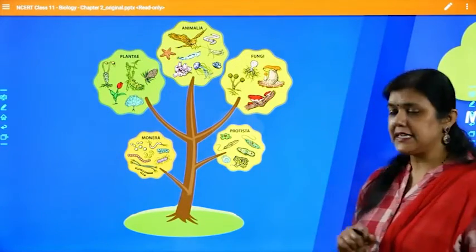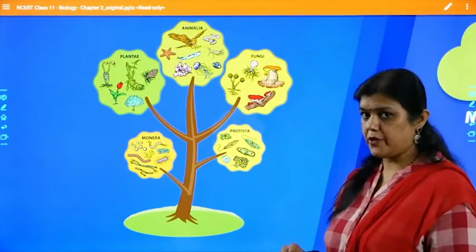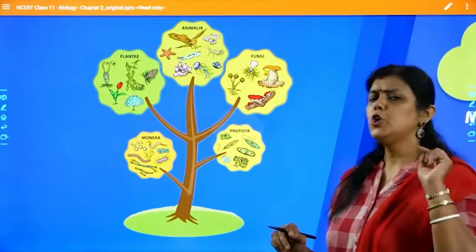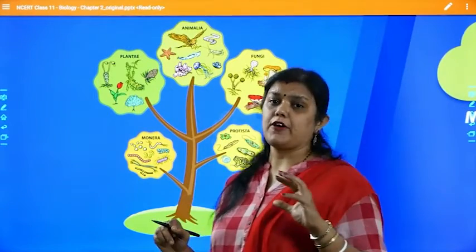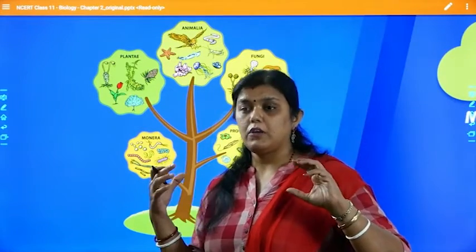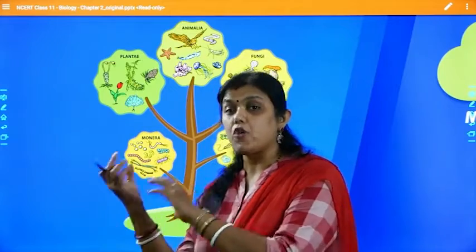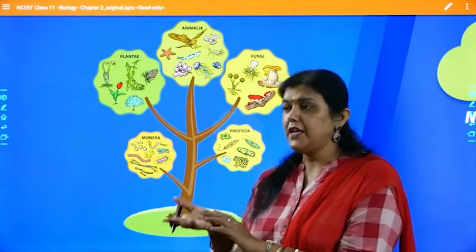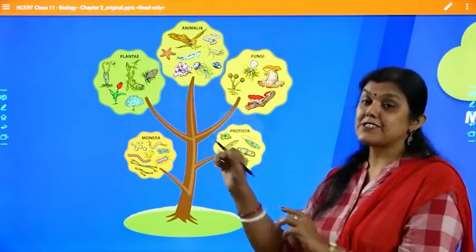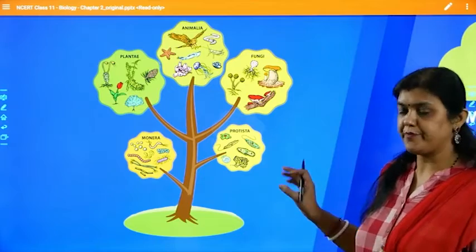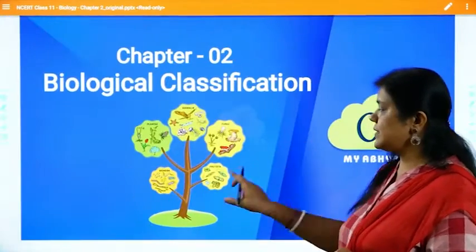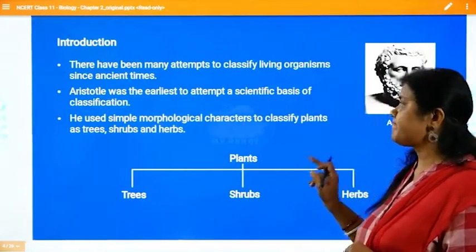So in this chapter we'll learn how to classify organisms, which scientists have given a great contribution in this field, and we'll be talking about Protista and Monera basically. So these 2 are our center of attraction this time.